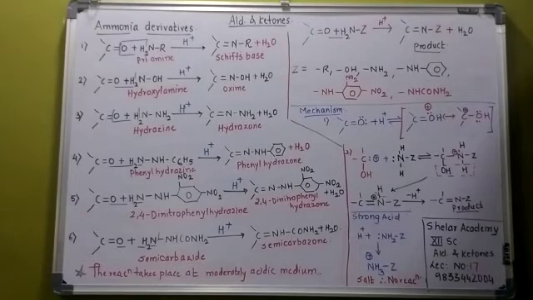Now I have written the mechanism for the same. The very first step, the carbonyl group accepts a proton, exactly similar to the mechanism we did for alcohols, so the aldehyde or carbonyl group gets protonated.